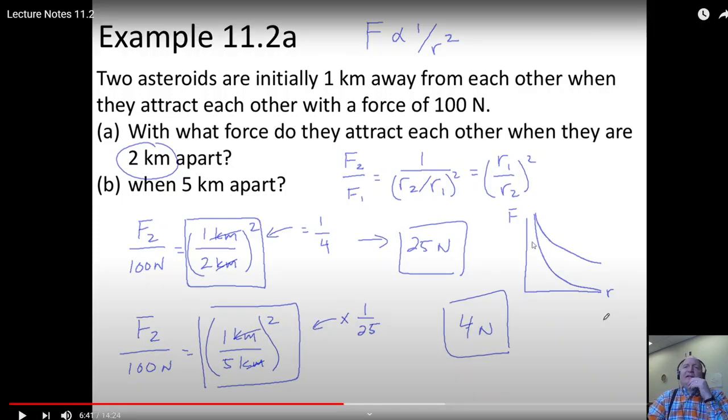This was fascinating. I'm not sure what level of mathematical exposure you need to be able to look at an inverse graph and then look at a 1 over r squared graph and say, oh boy, those really are different. I had never really appreciated that before, so I loved it.